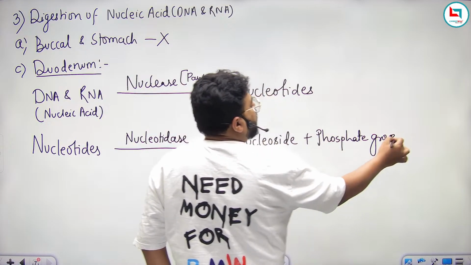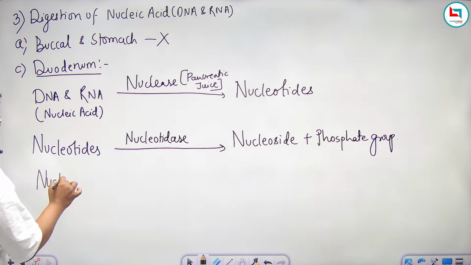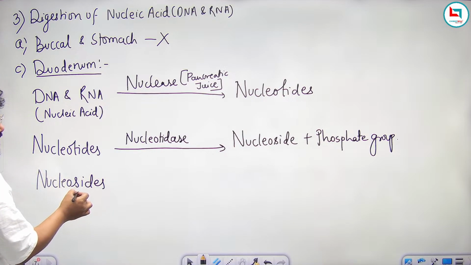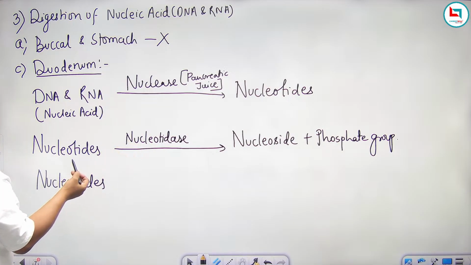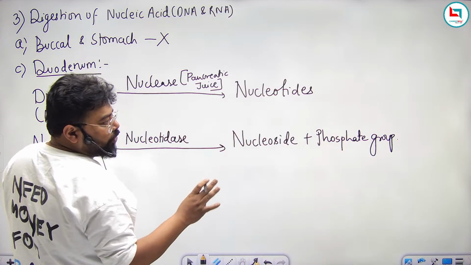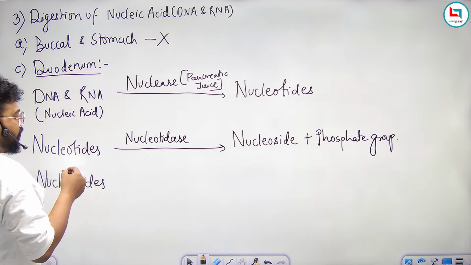Now, these are nucleosides. What are nucleotides? When a nucleoside joins with a phosphate group, these molecules are said to be nucleotides. What are nucleosides?